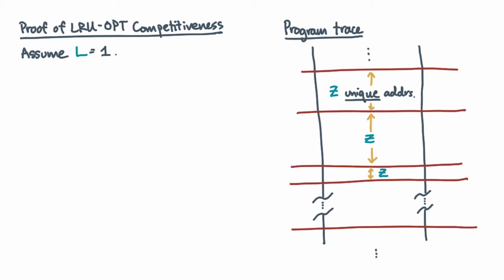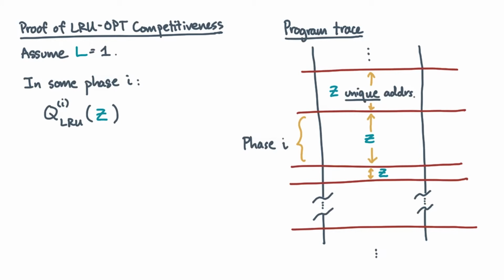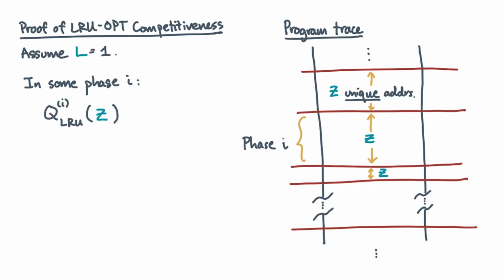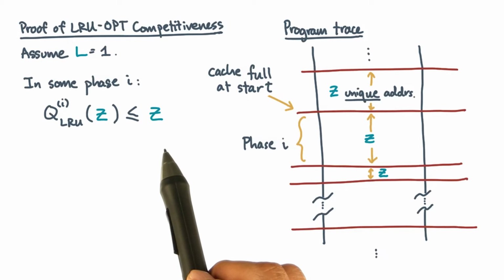Now, let's say the machine has an LRU cache of size z. Think about what happens during some phase, let's say phase i. At the beginning of the phase, it's possible that the cache is full. So, the first time each unique address of phase i is seen, it could cause an eviction. Thus, by the definition of a phase, the number of cache misses could be as high as z.